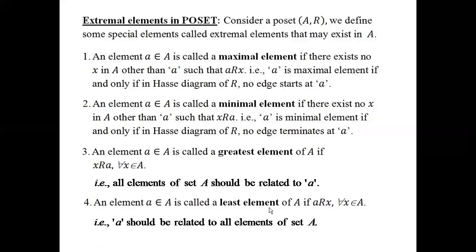In other words, a should be related to all elements of the set A. If the element a is related to all the elements of the set A, then we can conclude that the element a is the least element of that particular set.